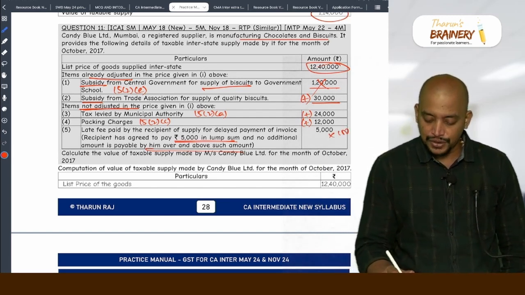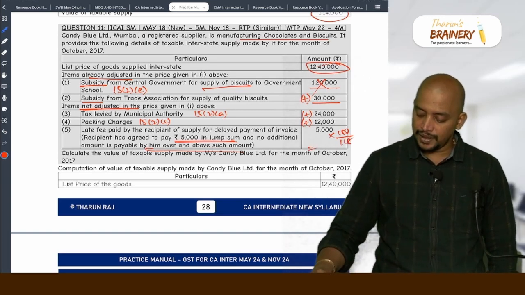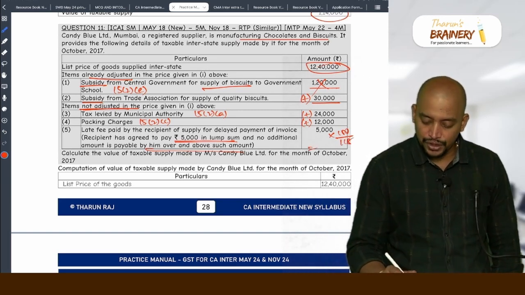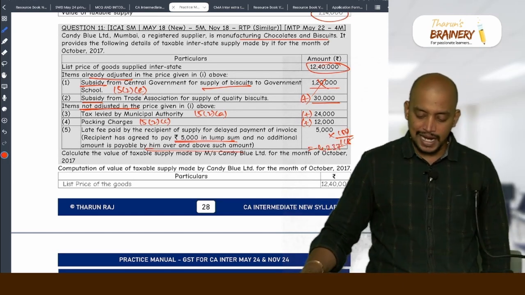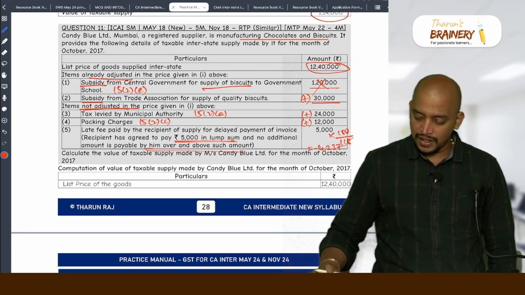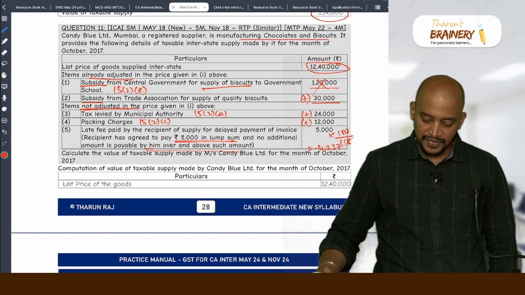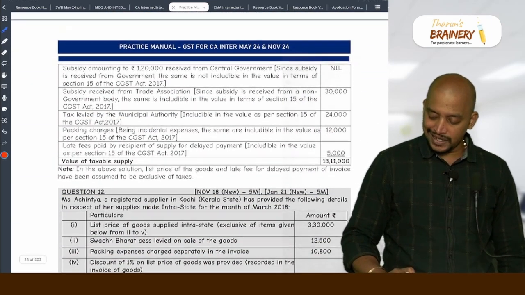So, 5,000 into 100 by 118, that will be 4,237. So, add this: 12,40,000 plus 30,000 plus 24,000 plus 12,000 plus 4,237, that will be